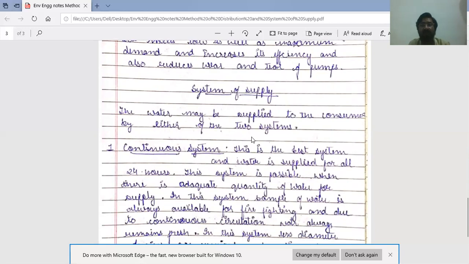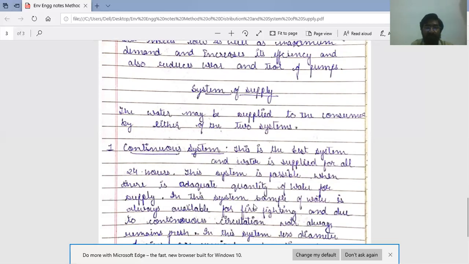The water may be supplied to the consumers by either of two systems. First one is continuous system. Continuous supply, as the name suggests, means 24-hour supply. This is the best system and water is supplied for all 24 hours. This system is possible when there is adequate quantity of water for supply.